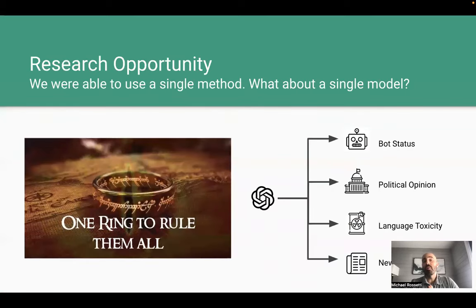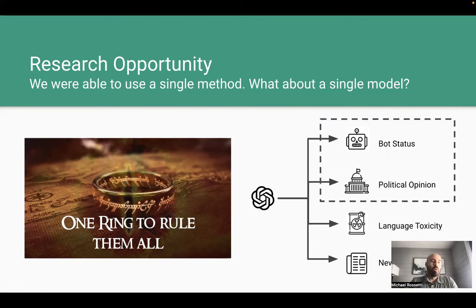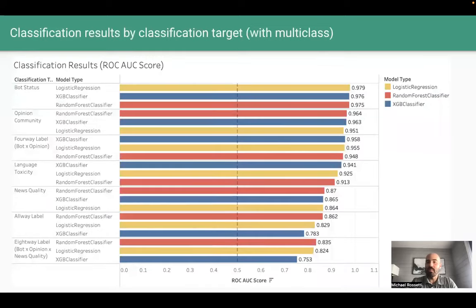So we were able to use a single method to perform all of these classification tasks, but what about a single model to predict the simultaneous joint outcomes among multiple classes? For example, trying to classify bot status and political opinion at once, or all of these labels at once. Here are the results.